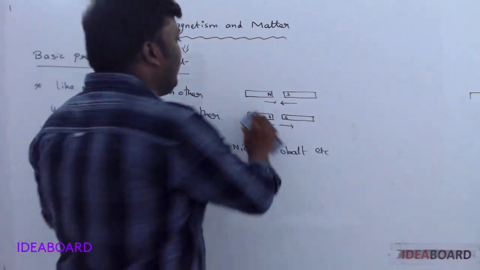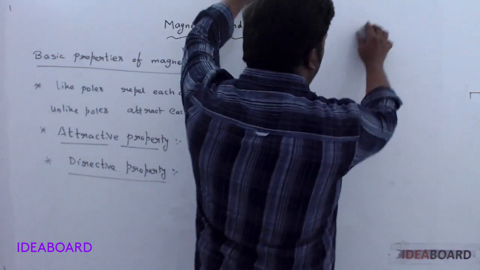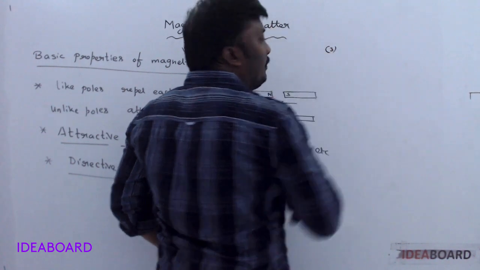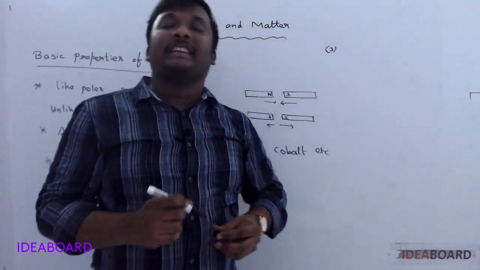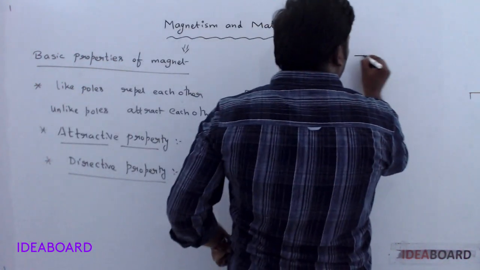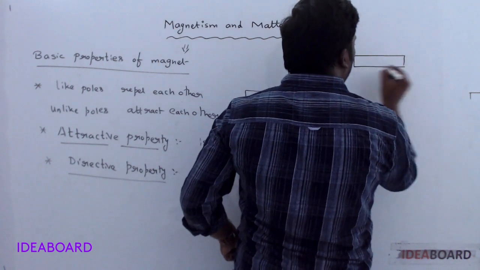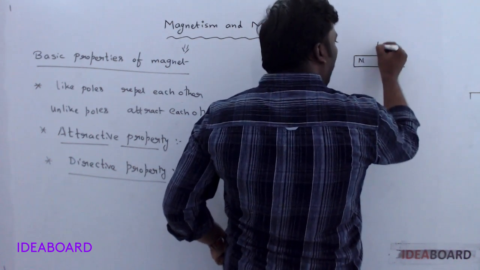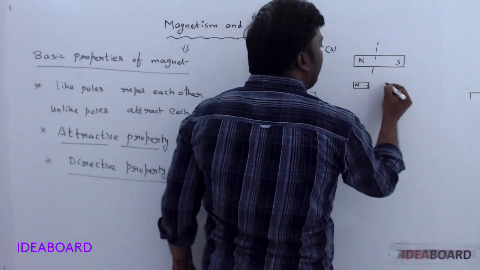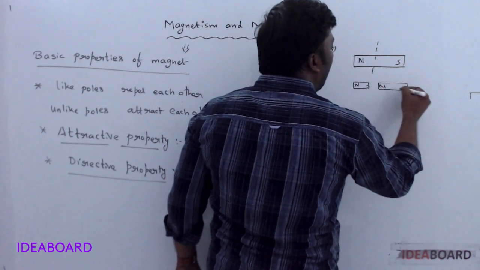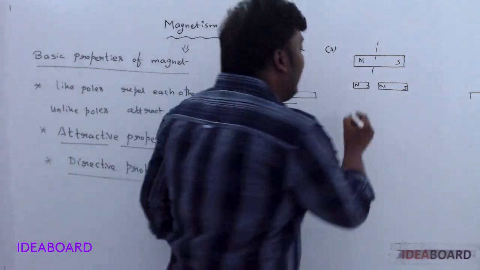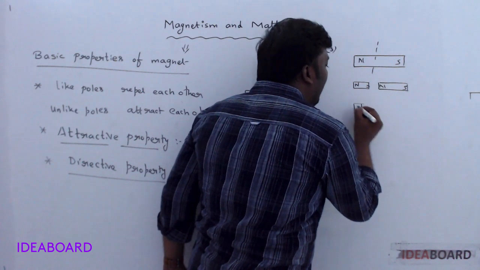Okay, next, the most important property is that a magnet is always available in pairs only. That indicates if you take a bar magnet and break it into two parts, then each part contains two poles. Not only break into two parts, if you divide it into n equal number of parts, then each tiny portion also contains two poles.